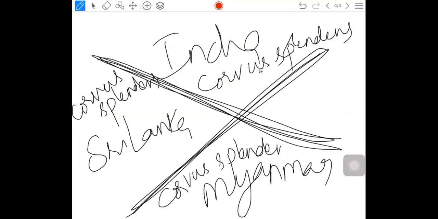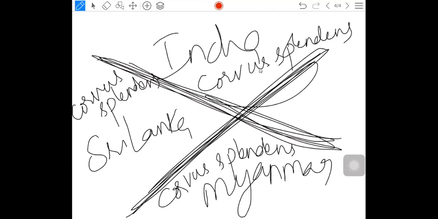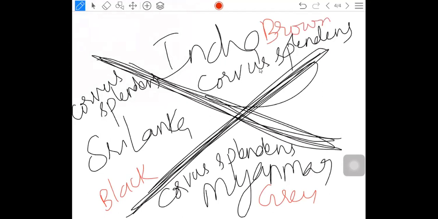But because of the geographical isolation, what we said now is that the crow of Sri Lanka appeared black because of the high temperature condition, gray in Myanmar, and brown in India.